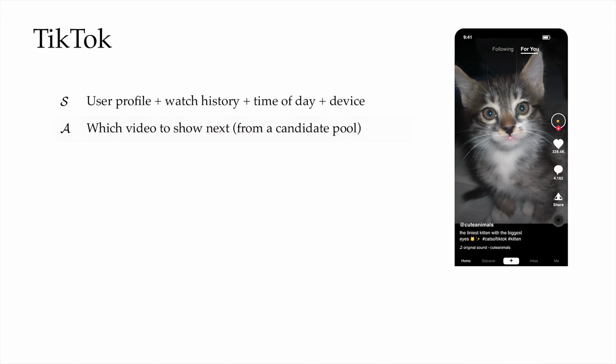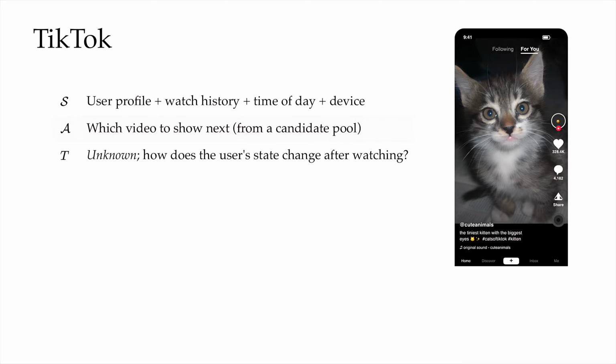The action is which video to show next, drawn from a candidate pool of thousands of videos. The transition is unknown, and in a deeper way than the robot example, because how does a user's internal state actually change after watching a video? Do they get bored, energized, angry, or happy? We can't observe that internal state directly. We can only see what the user does next.